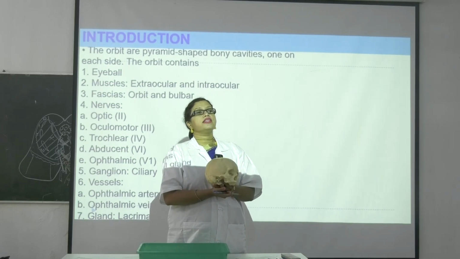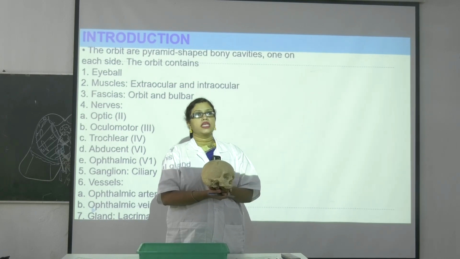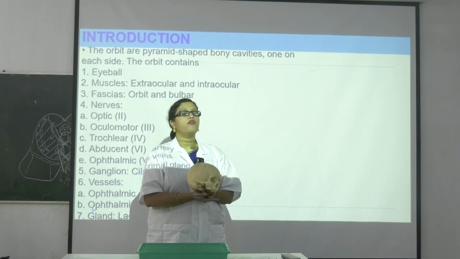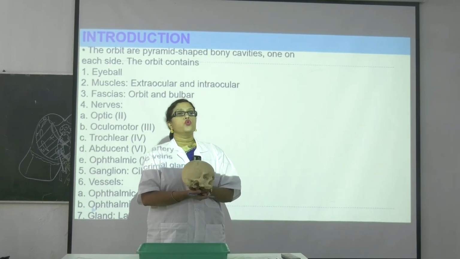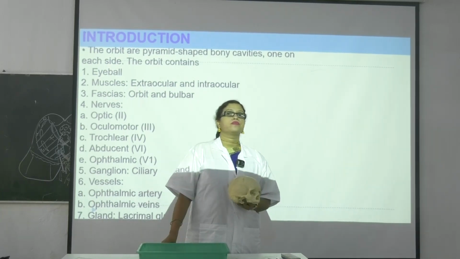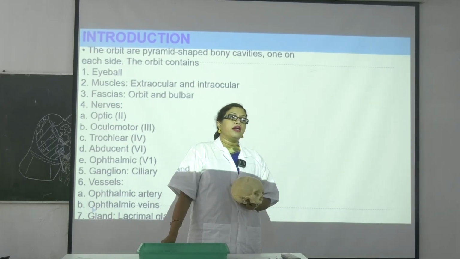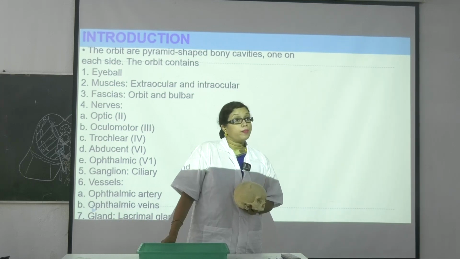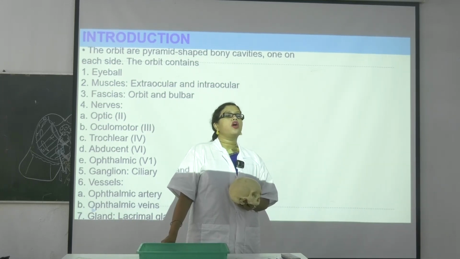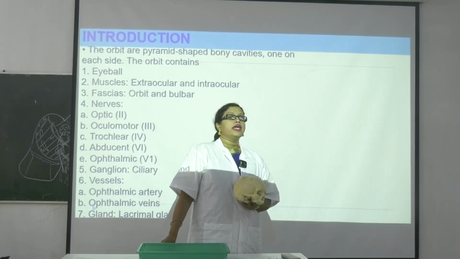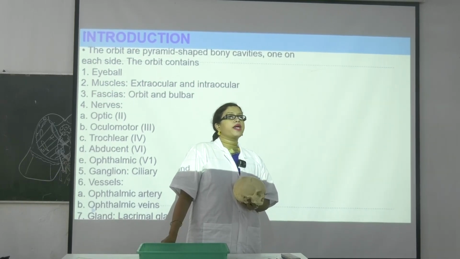Now which thing is covering the optic canal? Write it down. Optic canal is covered with which meninges? Endosteal layer of meninges. Optic canal is covered by endosteal layer of meninges.